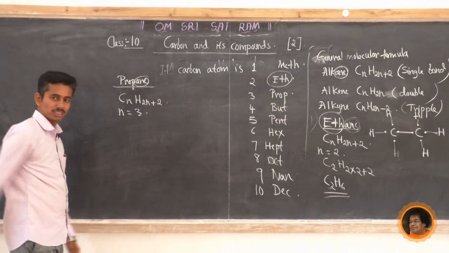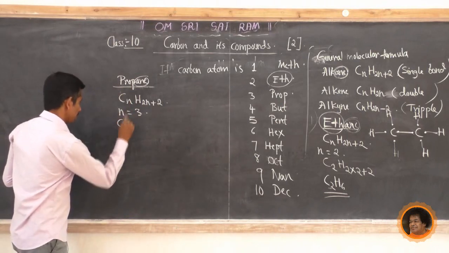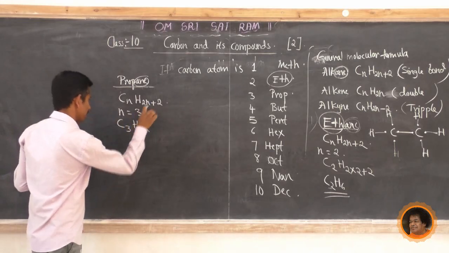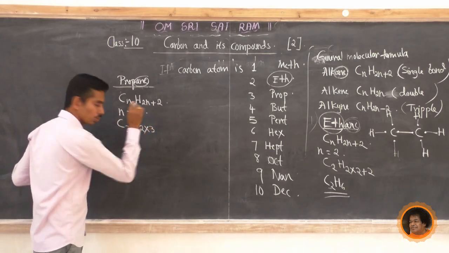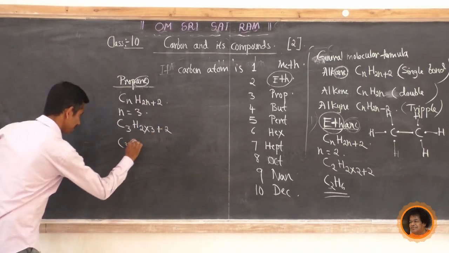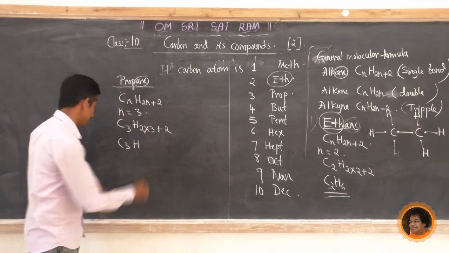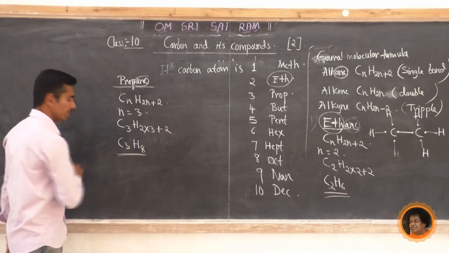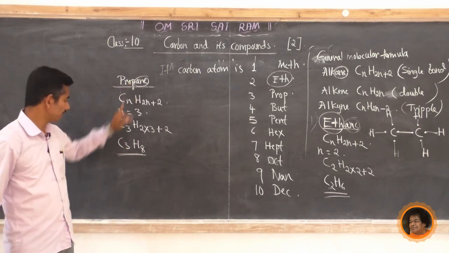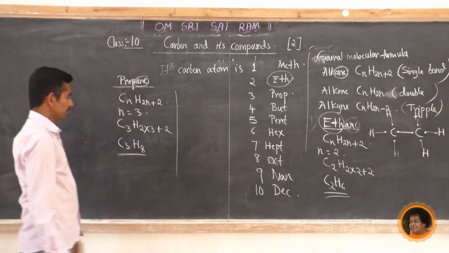N equal to 3. Now substitute the values. Carbon, n means it is 3. H, 2 into n. The value of n is 3. So 2 into 3 plus 2. So C3, H 2 into 3 is 6, 6 plus 2 is 8. So C3H8 is the molecular formula of propane. What is the molecular formula of propane? C3H8. Then write the structural formula.